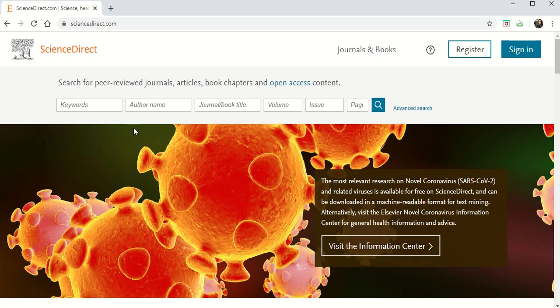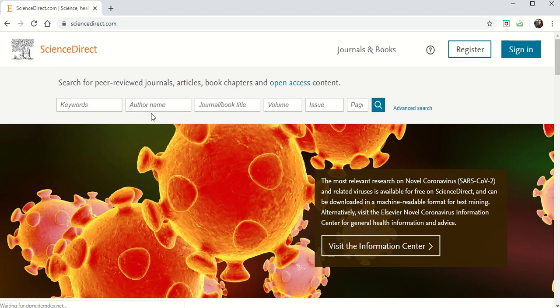And one thing I'm telling you very clearly, it's not only through Science Direct, it is through any journal sites. If you have just the link of that paper, you can download the paper using Sci-Hub. Okay, so now you can see the Science Direct homepage.